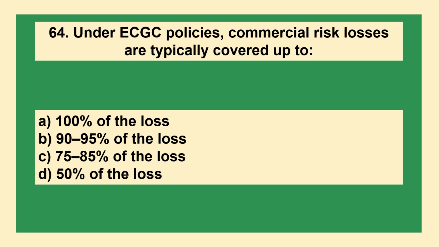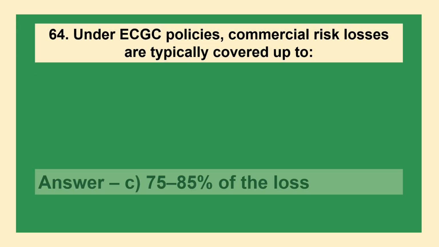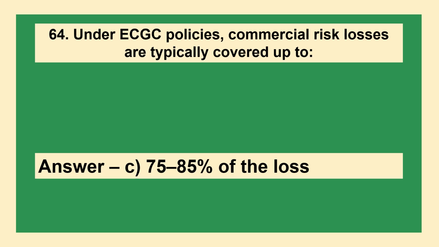The next question is, under ECGC policies, commercial risk losses are typically covered up to: A, 100% of the loss; B, 90 to 95% of the loss; C, 75 to 85% of the loss; D, 50% of the loss. The answer is option C, 75 to 85% of the loss.